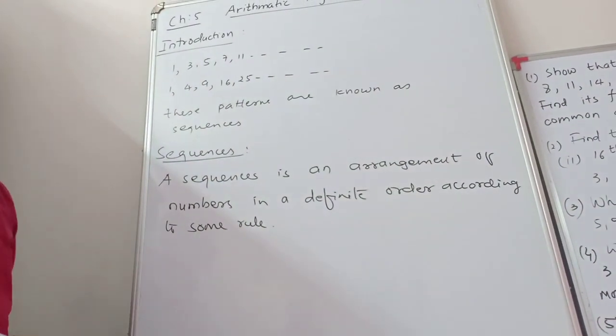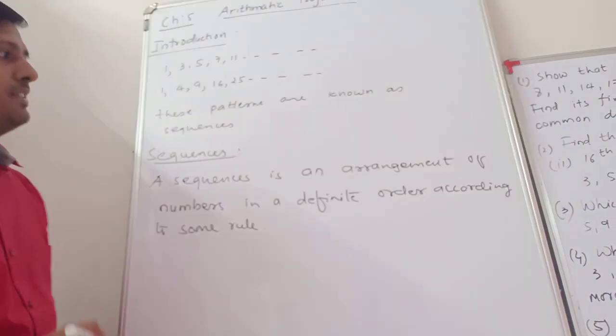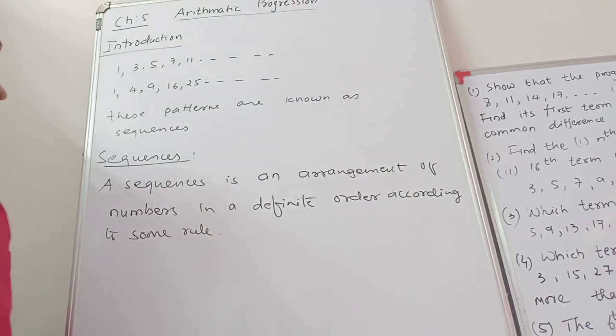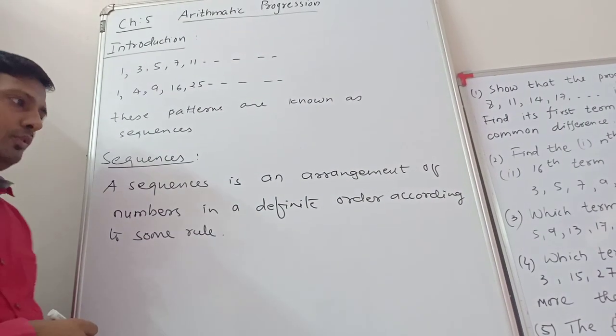So a sequence is an arrangement of the numbers in a definite order according to some rule.